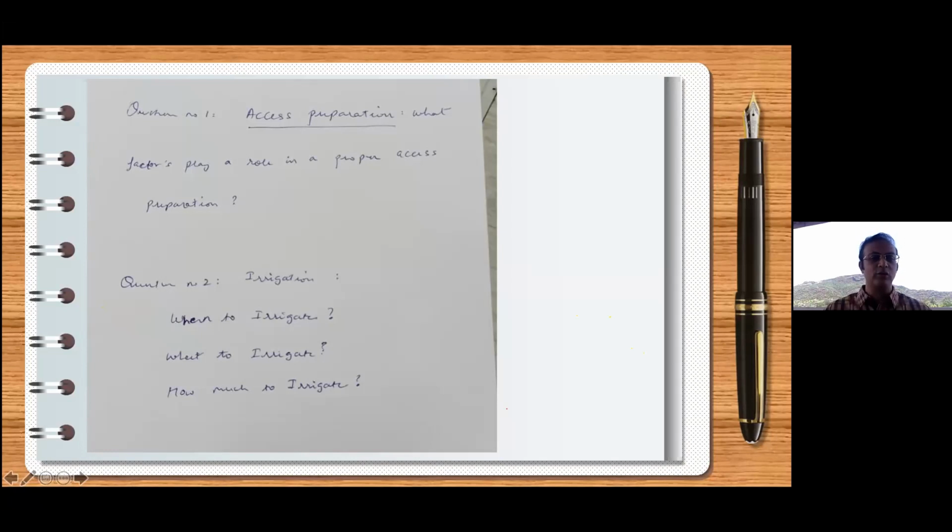Okay, so access cavity preparation: to have better control, one must use ultrasonic tips, which are specially designed for this. It is good if your scaler has an endodontic mode. It gives you better control. Some of these tips can be diamond coated, some are non-diamond coated. Each tip has its own role, and there can be a separate lecture on this topic.